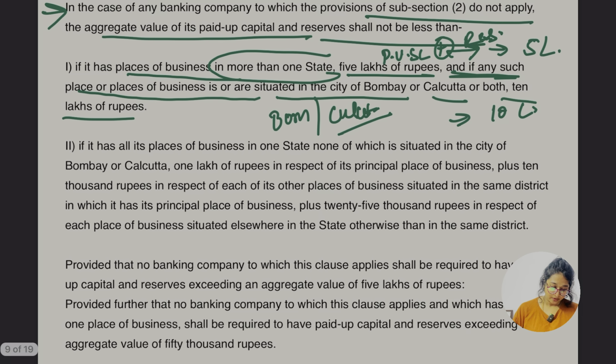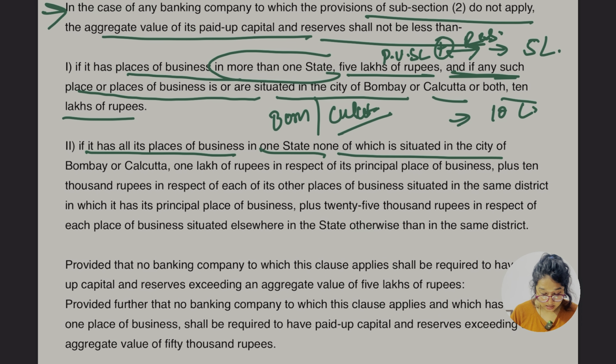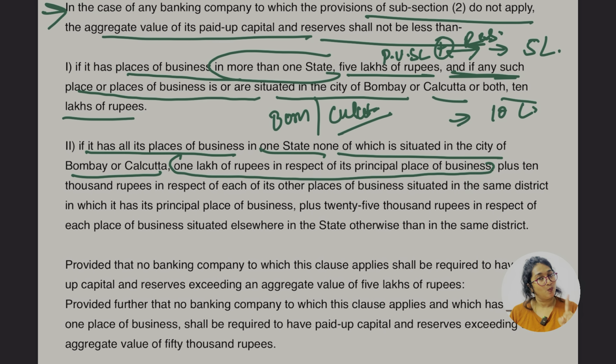Okay, let's go for the second part. If it has all its places of business in one state, none of which is situated in the city of Bombay or Kolkata. If all of its business is in one state, or let's take that they are also in another state but not in Bombay or Kolkata, in that case 1 lakh rupees in respect of its principal place of business, 1 lakh rupees.